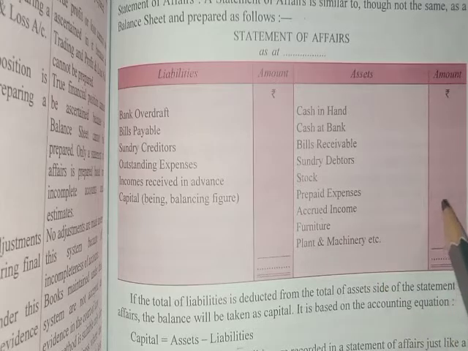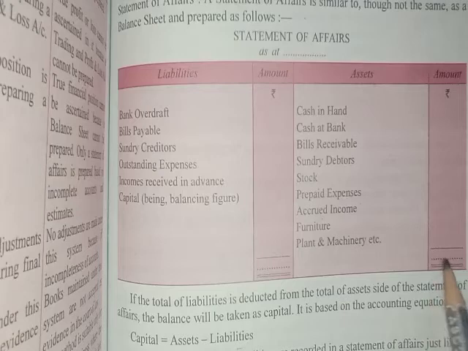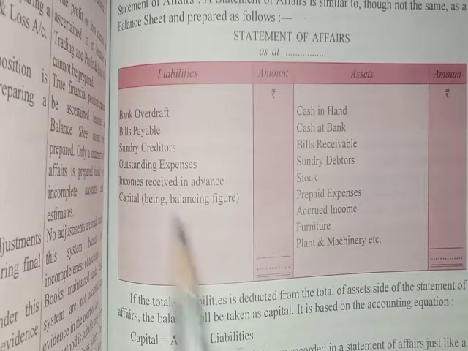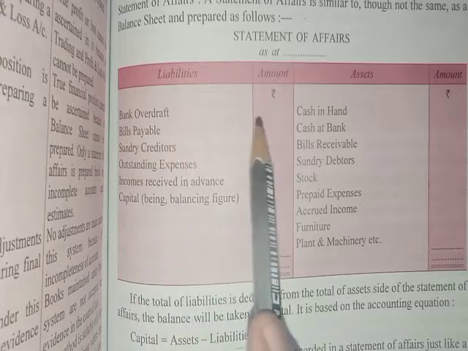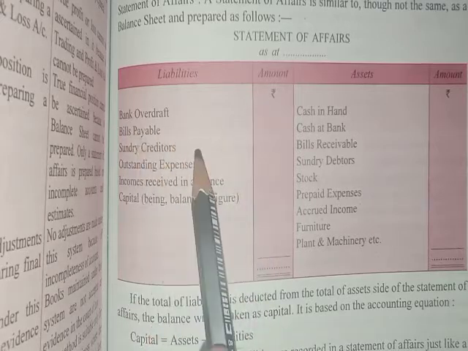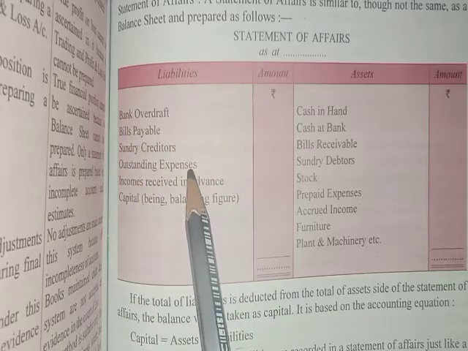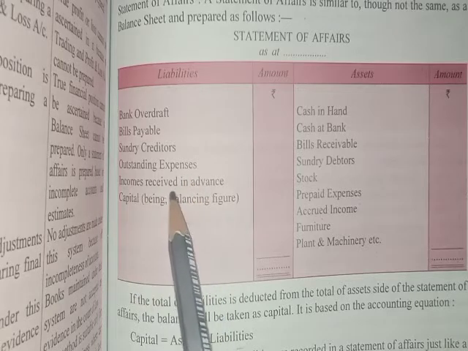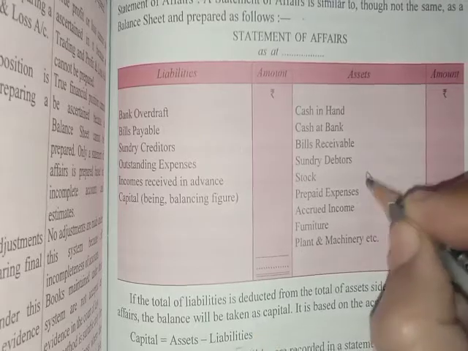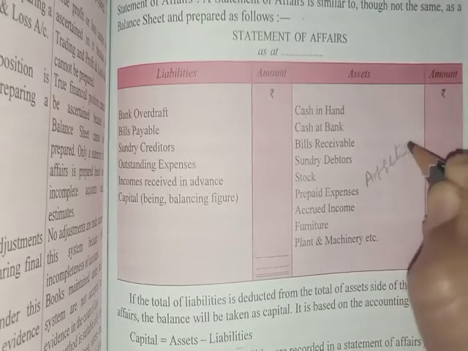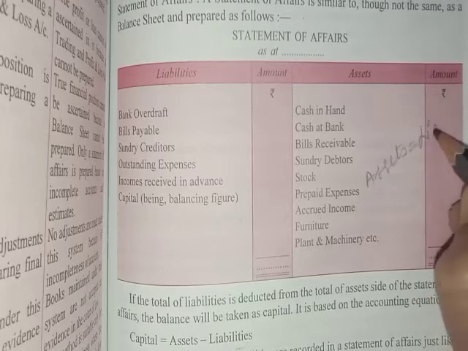All these assets' amounts will be written in the amount column, and at the end we will do the total of the same. The same way in the liabilities, we will write liabilities like bank overdraft, bills payable, sundry creditors, any outstanding expenses or income received in advance. As we know, always assets are equal to liabilities. Assets are equal to liabilities.